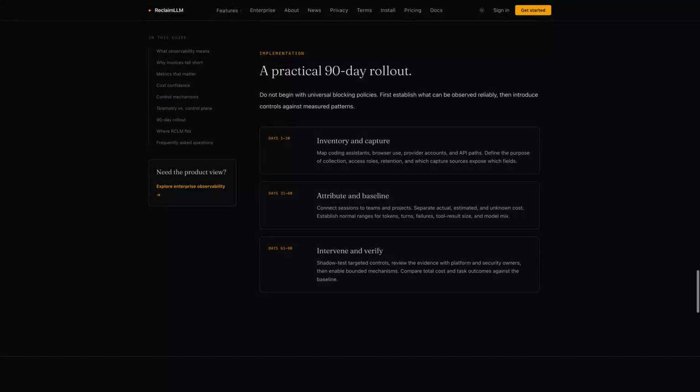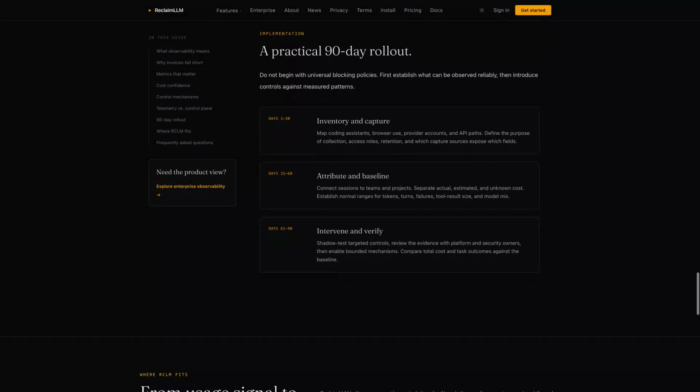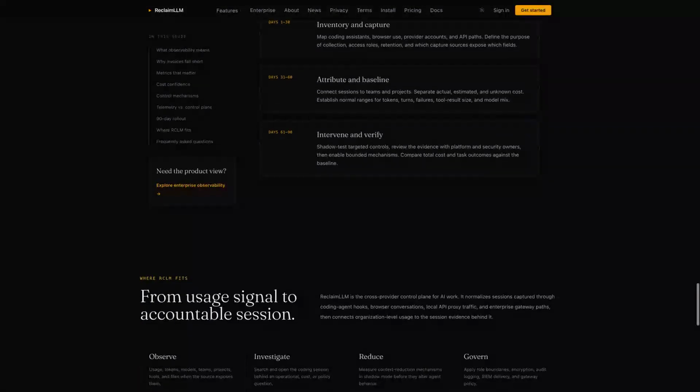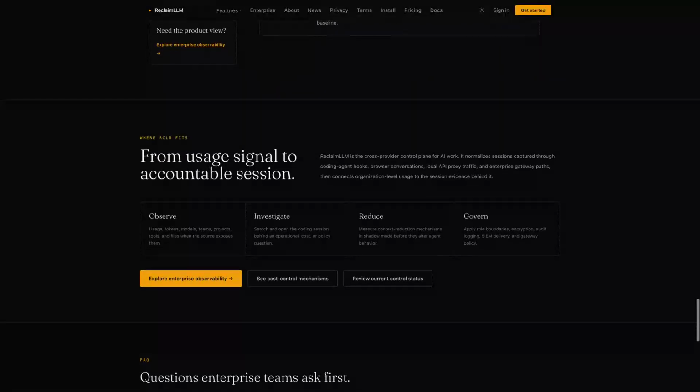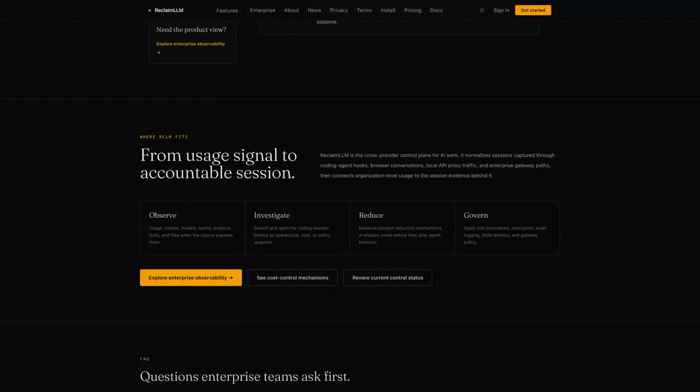Build evidence before enforcement. In the first 30 days, inventory tools and capture signals. By 60 days, improve attribution, establish baselines, and define how source confidence is communicated. By 90 days, test bounded interventions against understood patterns. Preserve a comparison point, owner, success measure, and reversal path at every stage. This avoids optimizing the wrong metric or turning one anomaly into an organization-wide policy.